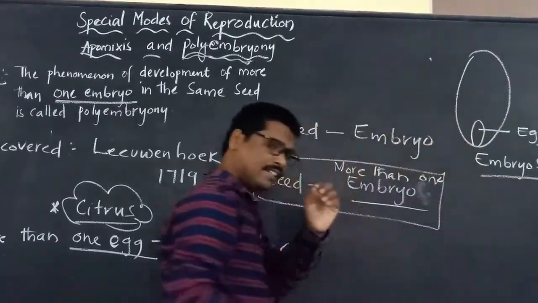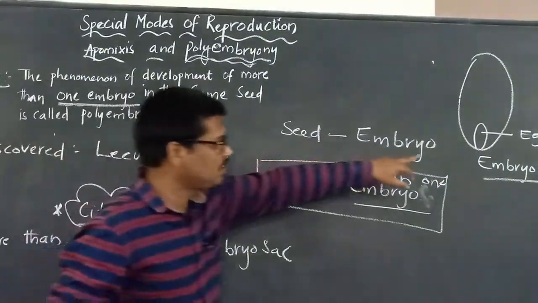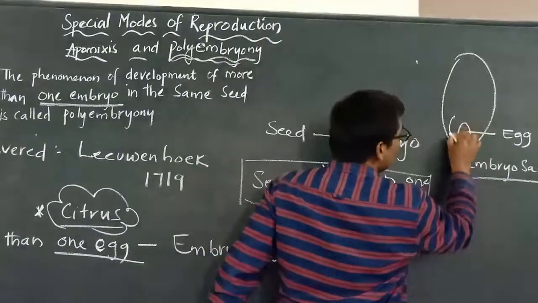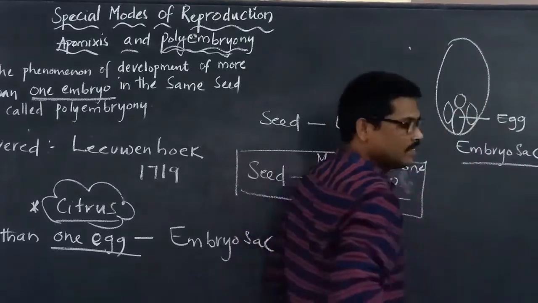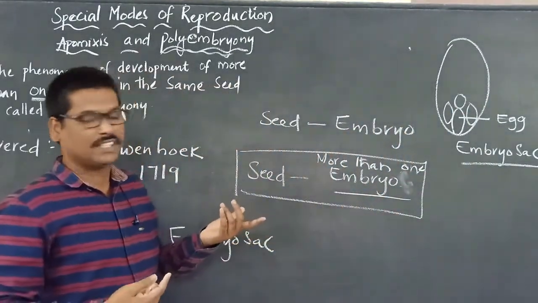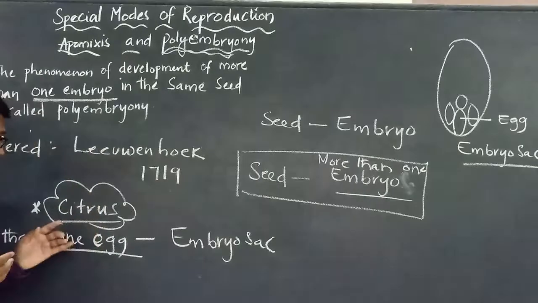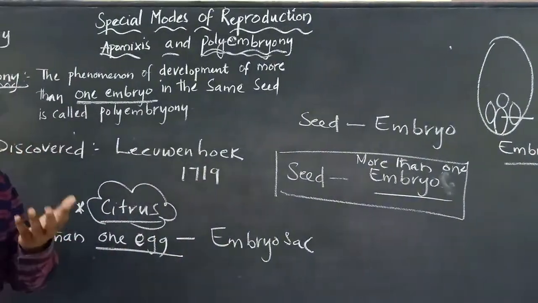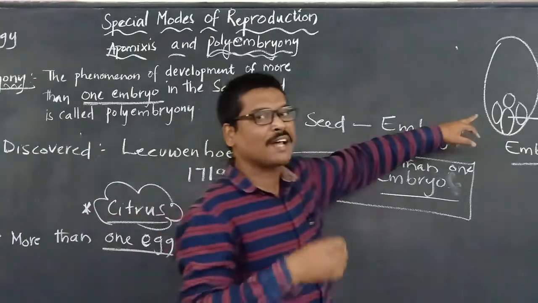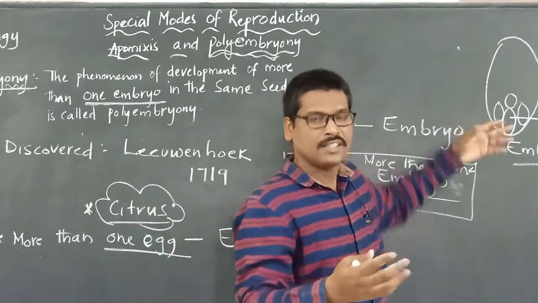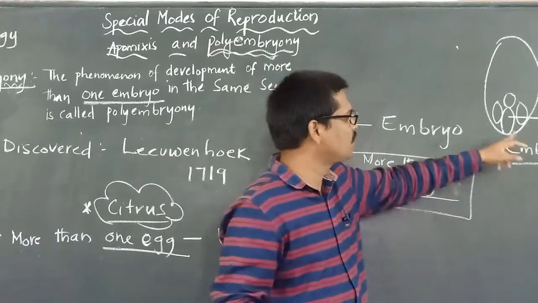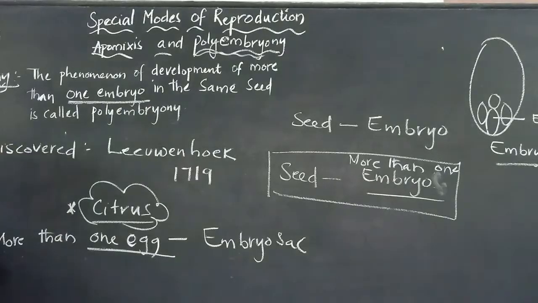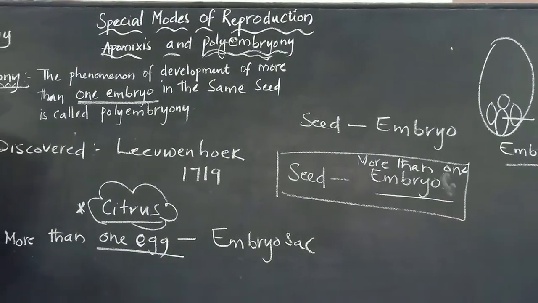When there is more than one egg cell in the embryo sac and all those eggs are fertilized, it leads to many embryos. This is one reason how polyembryony is possible.